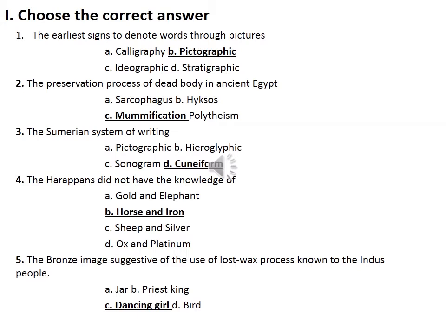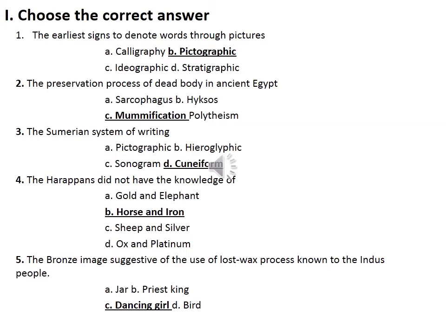So in ancient Egypt, they thought that the king, how was the king called? Yeah, pharaoh. The Egyptian people thought that after death the pharaoh had another life. So for that they preserved the dead body. Yeah, so this process is called mummification. So for the second question, option C, mummification.